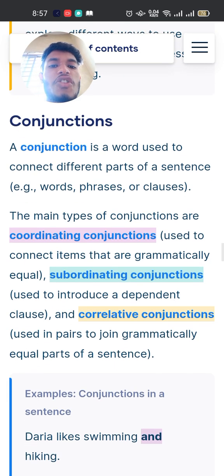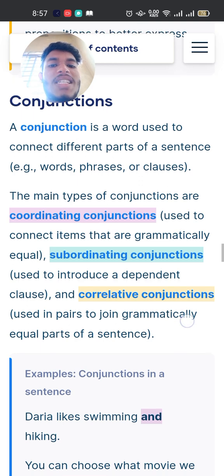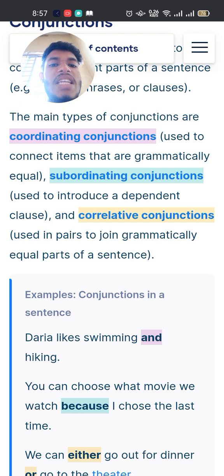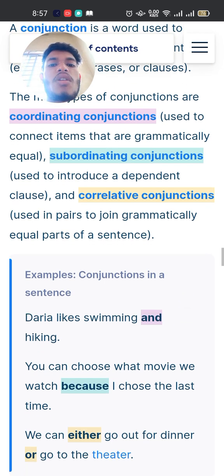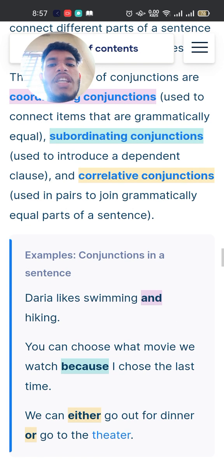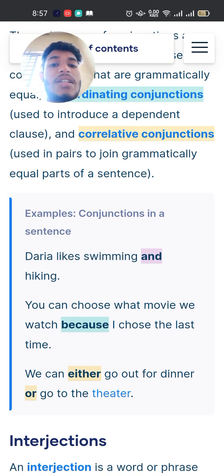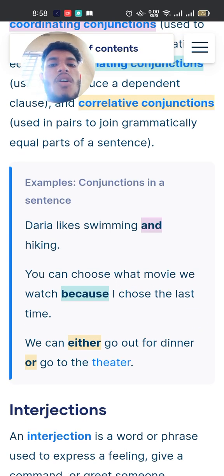Conjunctions. A conjunction is a word used to connect different parts of a sentence: words, phrases, or clauses. The main types of conjunctions are coordinating conjunctions, used to connect items that are grammatically equal, subordinating conjunctions, used to introduce a dependent clause, and correlative conjunctions, used in pairs to join grammatically equal parts of a sentence.